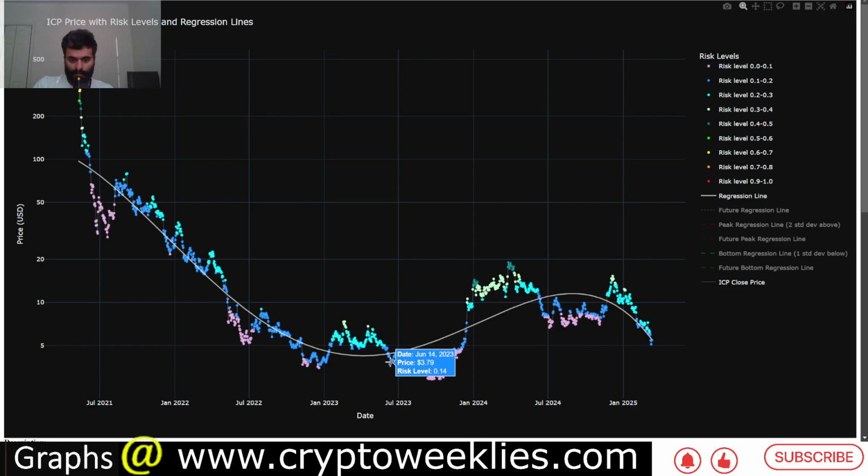For example, between June 2023 till about December 2023, that was one of the accumulation phases per the model. Similarly, one could argue that between June till at least about September of 2024, prices were in accumulation, although now the prices are below the valuation back in November of 2024, when price was at around $7.